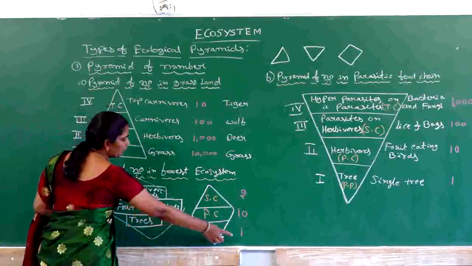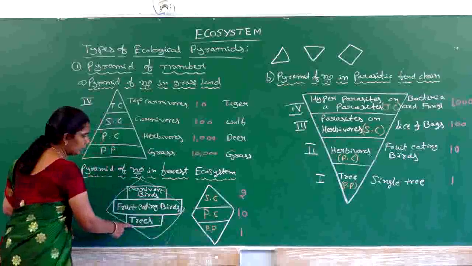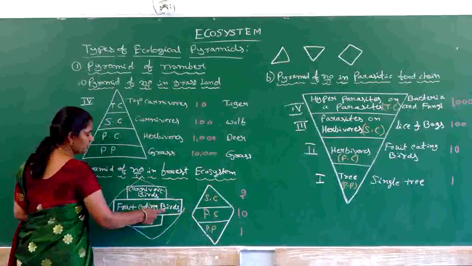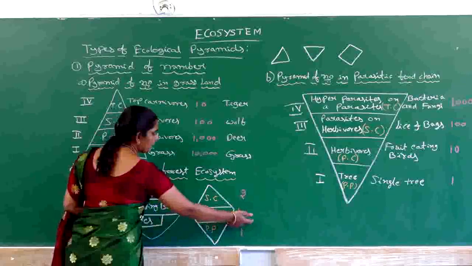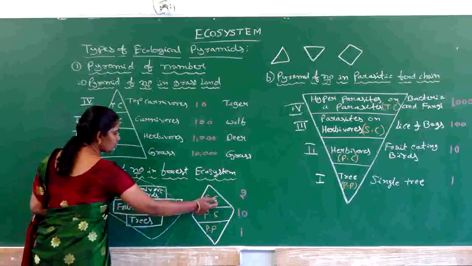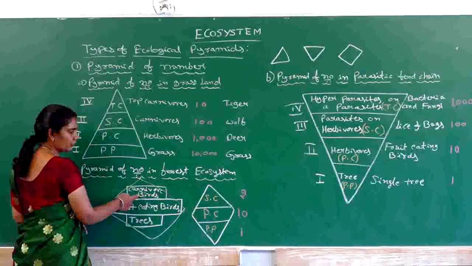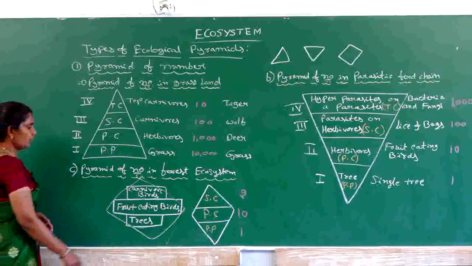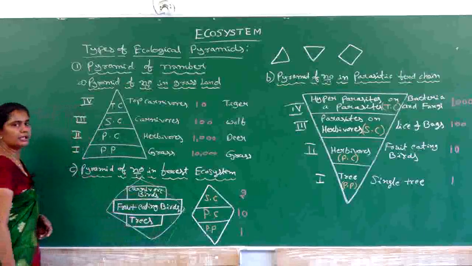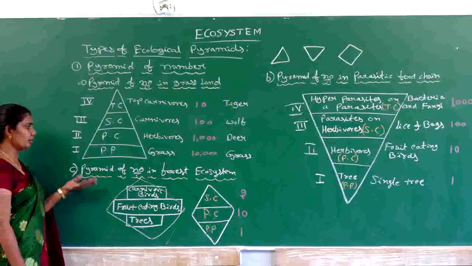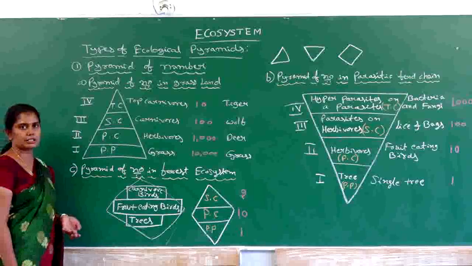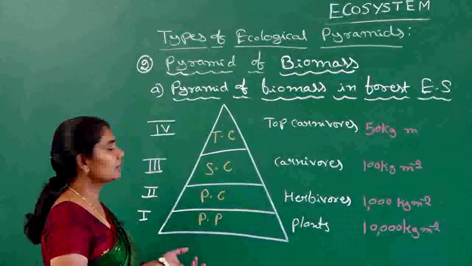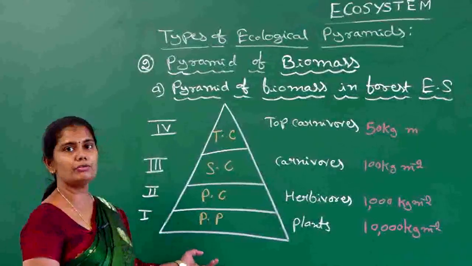Here we wrote number also. So the primary producer, which is a tree, is 1 in number, and the primary consumers, which are nothing but fruit eating birds, we can take around 10 birds, and the secondary consumer is nothing but a carnivorous bird, which will be lesser in number in a forest. So this will give a spindle shaped pyramid. That's why the pyramid of number of a forest ecosystem is considered as having a spindle shaped pyramid. So let us go for the next one, that is nothing but pyramid of biomass.